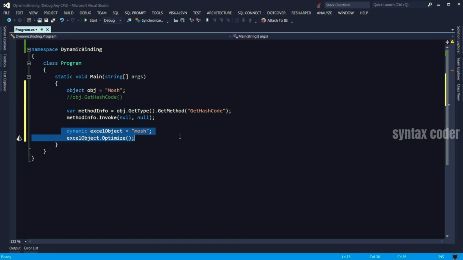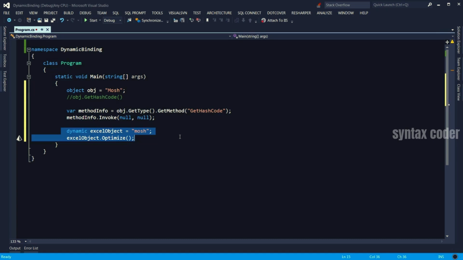In .NET Framework version 4, they added a new component called DLR, which is Dynamic Language Runtime. So DLR sits on top of CLR and gives dynamic language capabilities to C#. Now, most often you're not going to work with that. It's just there. I'm just telling you that this is how the magic happens.